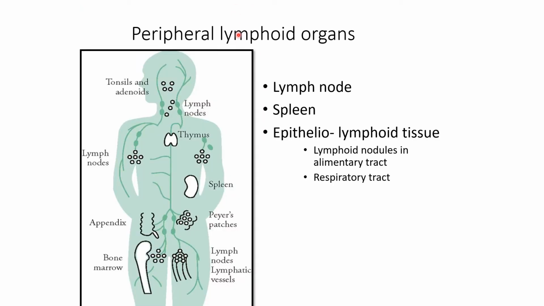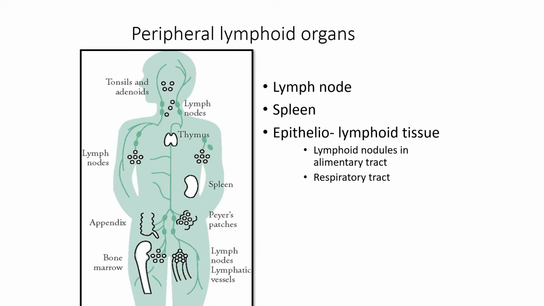Now the peripheral lymphatic organs: there are the lymph nodes, spleen, epithelial lymphoid tissue, and lymphoid nodules in the alimentary tract and respiratory tract. So these are the lymph nodes, thymus and tonsils and the adenoids, spleen, Peyer's patches within the small intestine, appendix and bone marrow, and lymph nodes and lymphatic vessels.